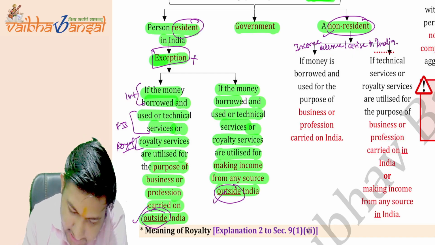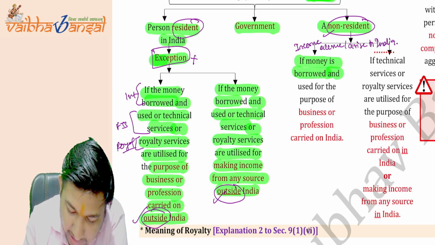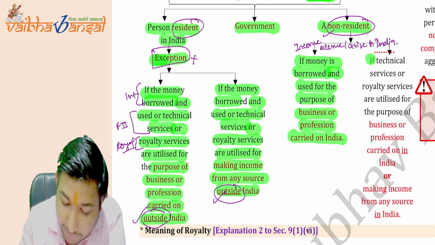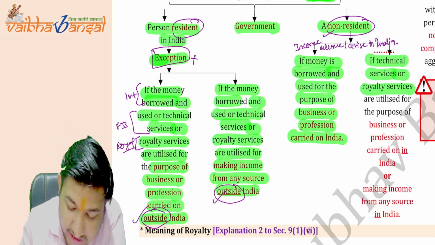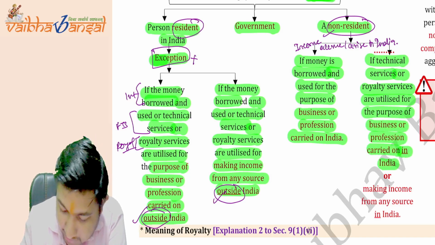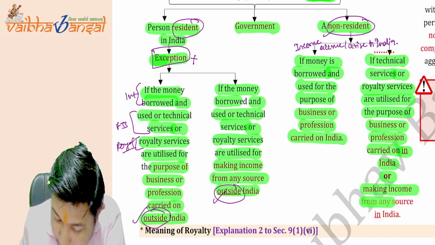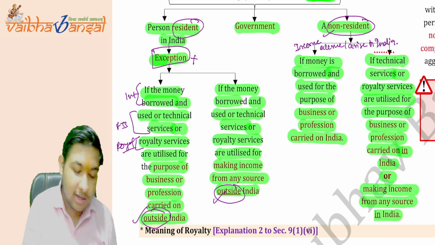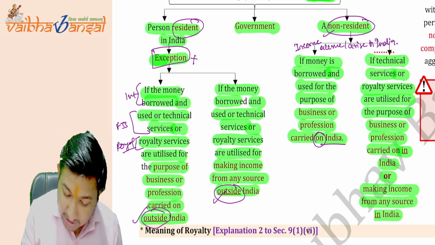Okay. Now what it says: if money is borrowed and used for the purpose of business or profession carried on in India, or if the technical services or the royalty services are utilized for a business or profession in India, or for making income from any source in India. What comes here is carried on in India.